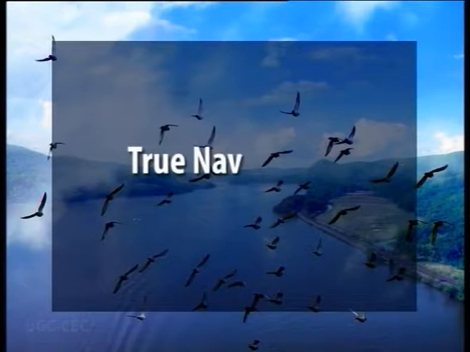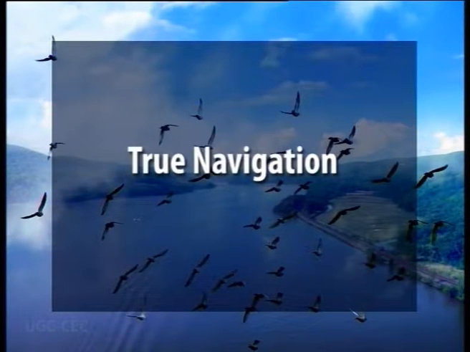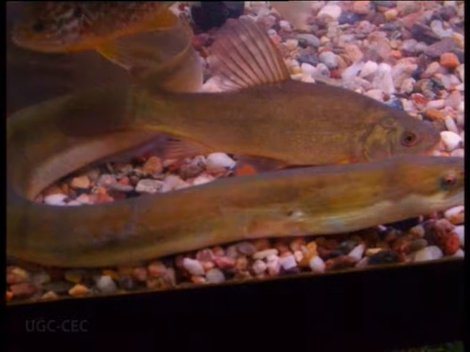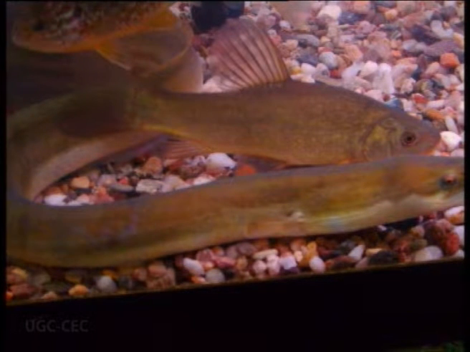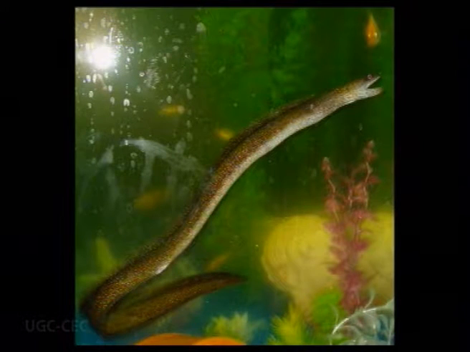True navigation is the term used for animals which migrate for the first time, as is the example with Anguilla, the European eel. It has been seen that the young ones which have never seen the course of movements or the locations where they have to actually reach, reach there without the aid of leaders or any parent which would help them to know the direction during the course of migration.